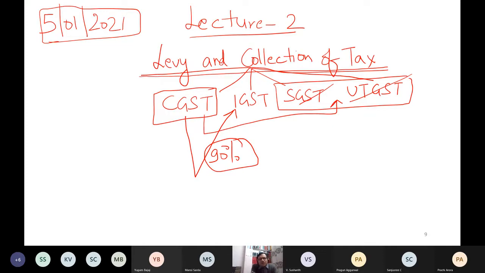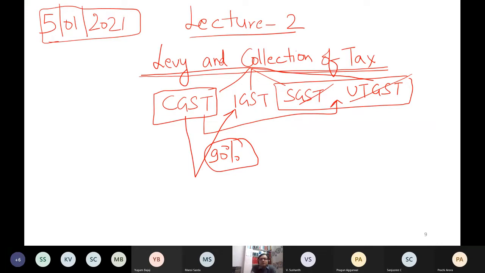CGST Act is around 123 pages. IGST is only 25 or 26 pages, because 90% of the provisions of CGST Act are applied as they are in IGST. But still we have to do both the acts, CGST Act and IGST Act, and not complete. I will tell you the provisions which are in our course.